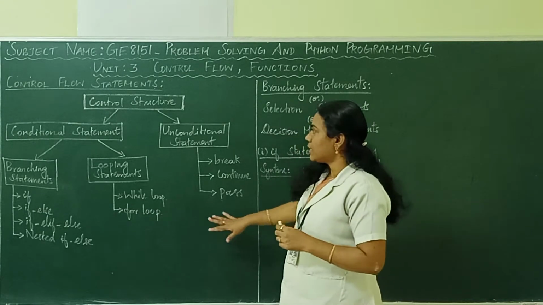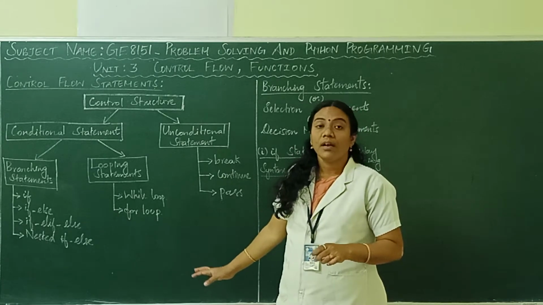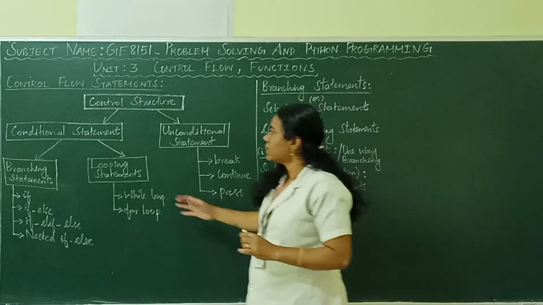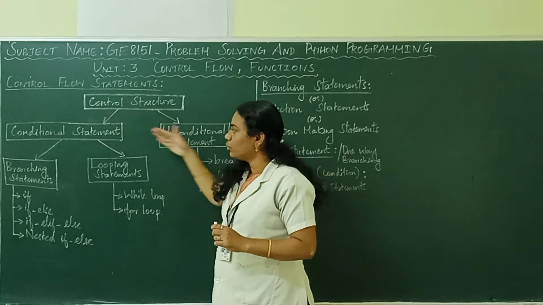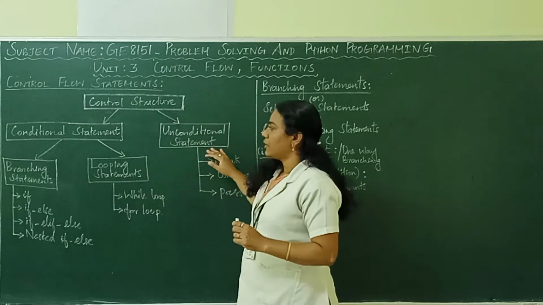This is the flow diagram that represents the complete control flow structures present in the Python programming language. First, control structure. Control structure is majorly divided into two categories. One is conditional statement, another one is unconditional statement.